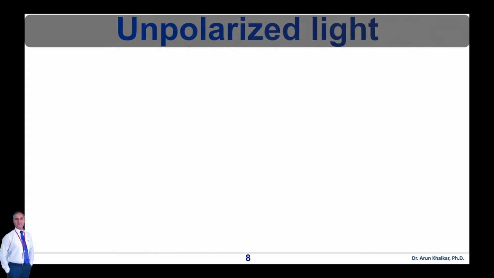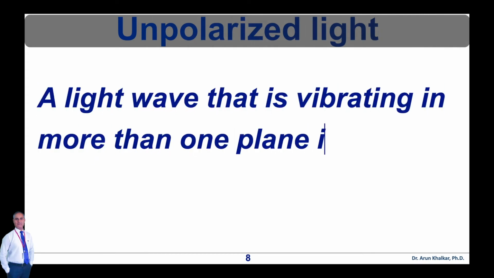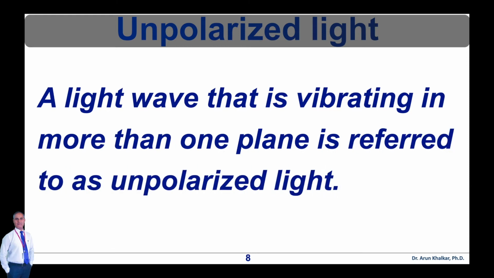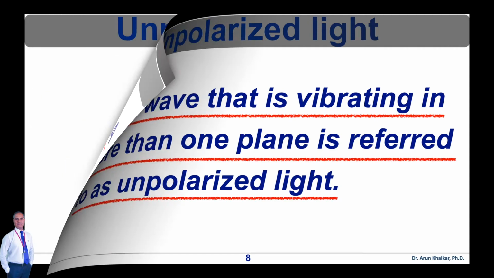Now let's see what is unpolarized light. A light wave that is vibrating in more than one plane is referred to as unpolarized light. A light wave is an electromagnetic wave that travels through the vacuum of outer space. Sunlight and almost every other form of natural and artificial illumination produces light waves whose electric field vectors vibrate in all planes that are perpendicular with respect to the direction of propagation. Such light is called unpolarized light.